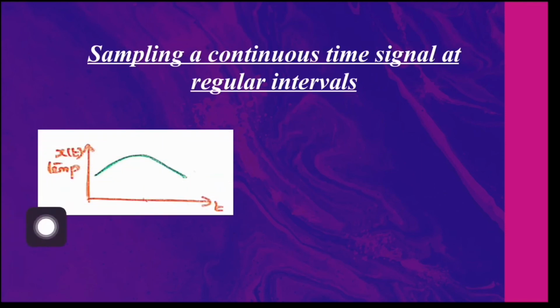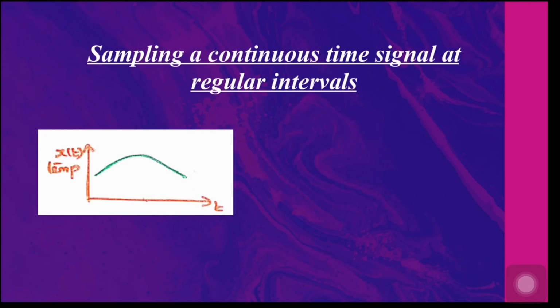Okay, now have a look at this continuous time signal. What we are going to do is connect this continuous time signal to the input of a switch which is operated in such a way that it is closed only at time instants 0, ts, 2 ts, etc. At time instant t equal to 0, what will be the output of the switch? At t equal to 0, the switch is closed and hence the output will be the input itself, that is the message. What about ts by 2?